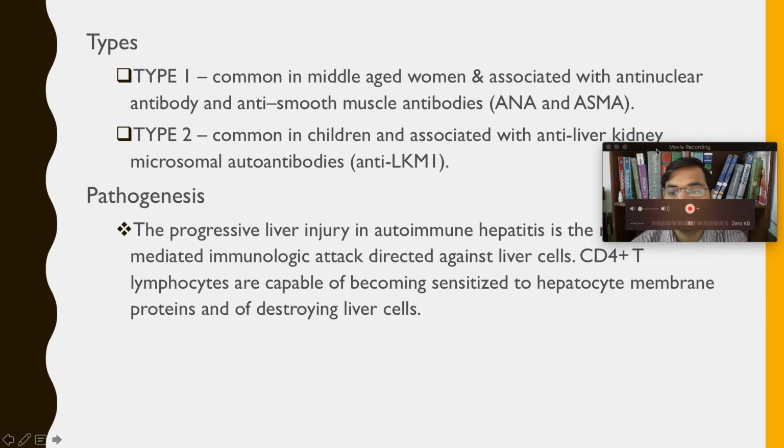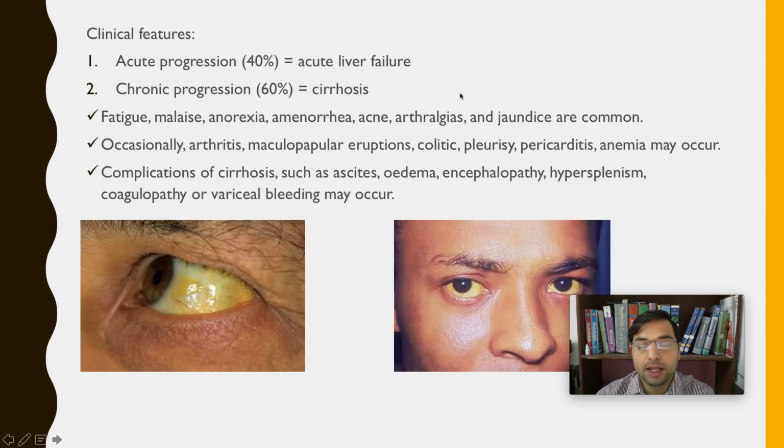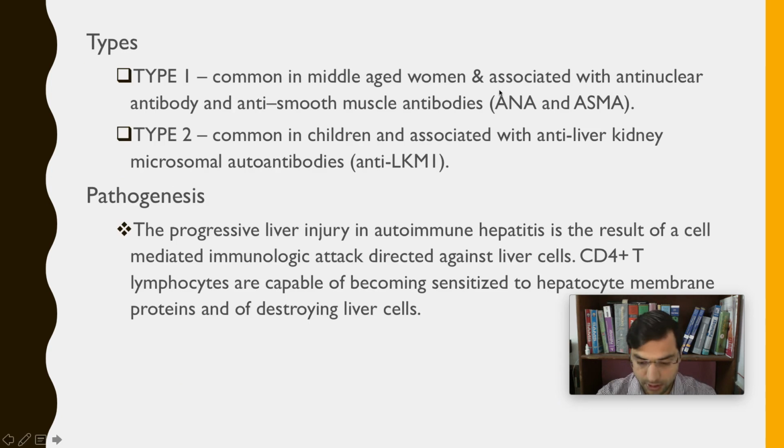So the types of autoimmune hepatitis: it can be divided into two types, type 1 and type 2. Type 1 is mainly found in middle-aged women and is associated with antinuclear antibodies, right? That means in such patients the antibodies that will be found in the blood serum are antinuclear antibodies and anti-smooth muscle antibodies, right?